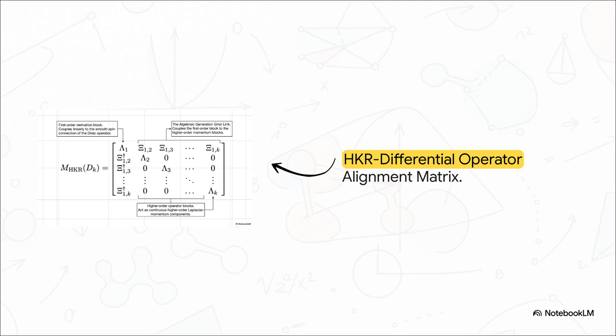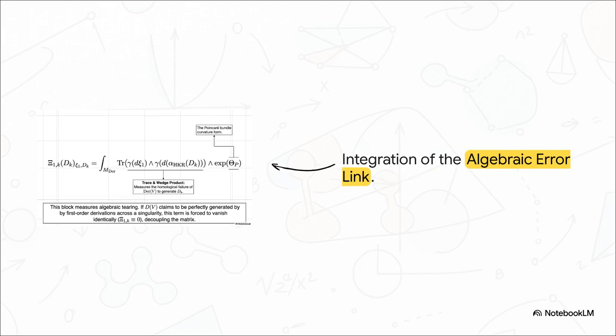This matrix literally maps how the algebraic properties of higher-order operators translate into continuous spectral kinetic weights. It's the physical bridge between the two. By evaluating the integral for this error link against the Poincare bundle curvature form, which you can spot in that exponential term on the right, we measure the precise algebraic tearing. What this equation is actually evaluating is the homological failure of those first-order derivations to smoothly generate the higher-order operators across a singularity. Basically, if the singular variety claims to be perfectly generated by first-order derivations, this integral is mathematically forced to vanish identically.